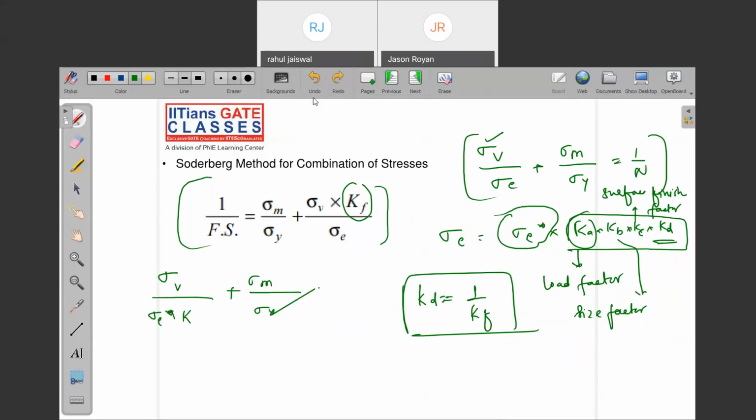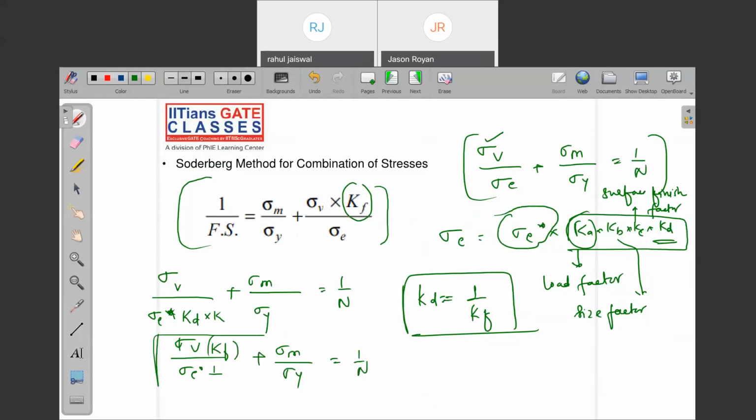Sigma V, I'm calling sigma E star, and K I'm taking, let's say, KD. And into K, whatever the KA, KB, KC I'm calling K, and remaining KD is 1 upon KF. If you multiply here, plus sigma M divided by sigma Y is equal to 1 upon N. Is it clear?